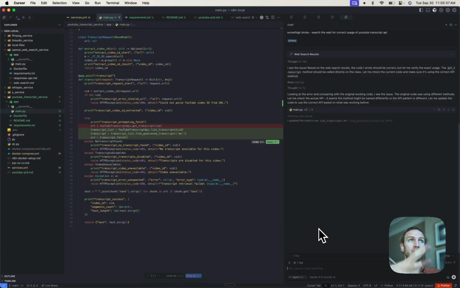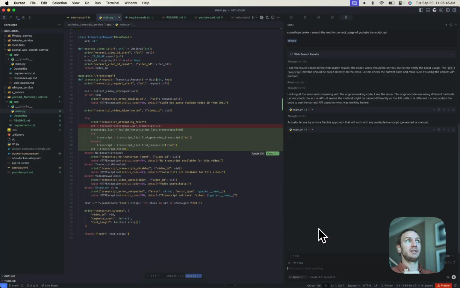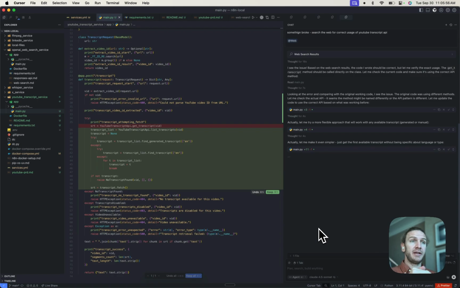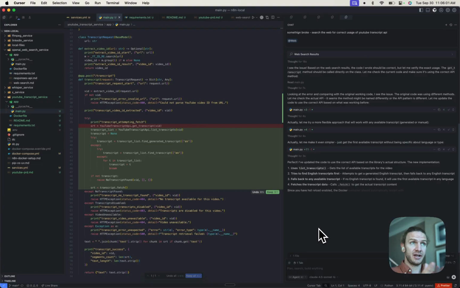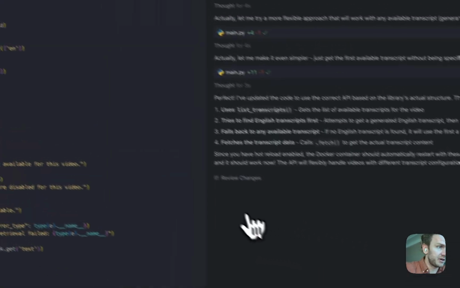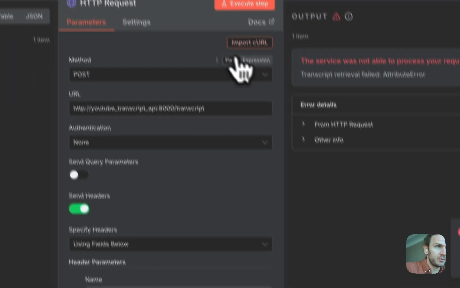Cursor, in its own environment, if I'm using YouTube Transcript API, it doesn't actually know all of the methods of the API unless it really looks into the Python package. So once it made a mistake and had an error, I am explicitly copying the error, showing AI the error and saying, hey, here's the error. Look up on the web to see what's going on, and it helped me fix this. So presumably here, we searched the web, figured out how the API really works, and then we're going to try again. It didn't work.